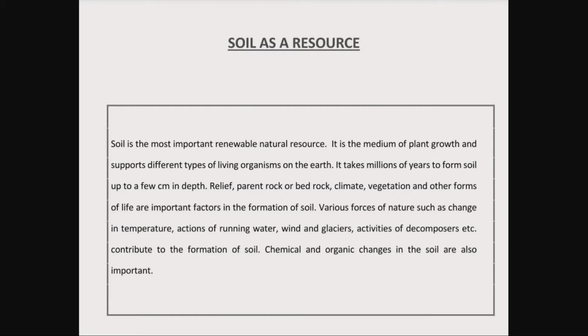Our resources should be utilized judiciously so that after fulfilling our needs, they are also preserved for the future generation too. So the future of our earth depends on how judiciously we are utilizing our natural resources.